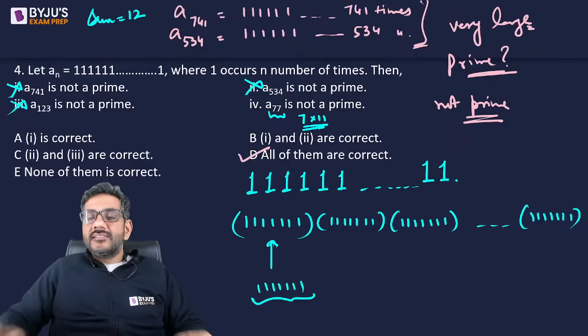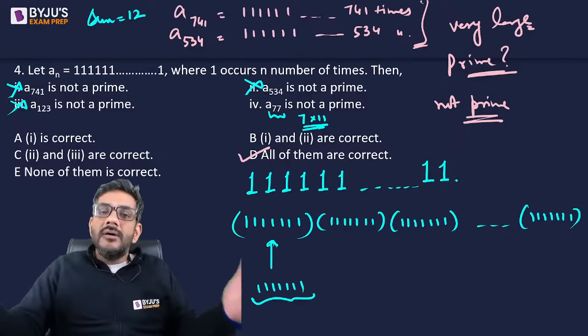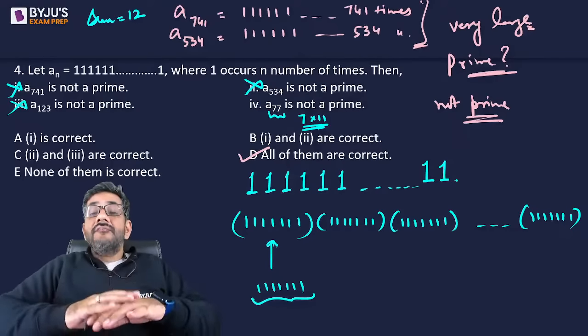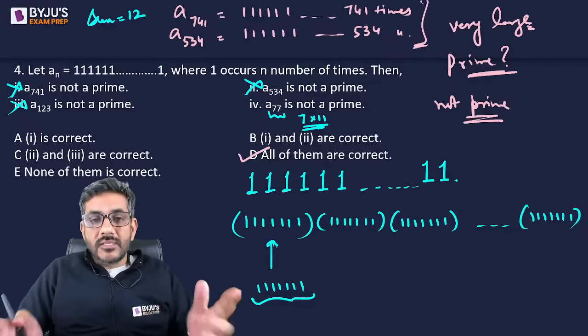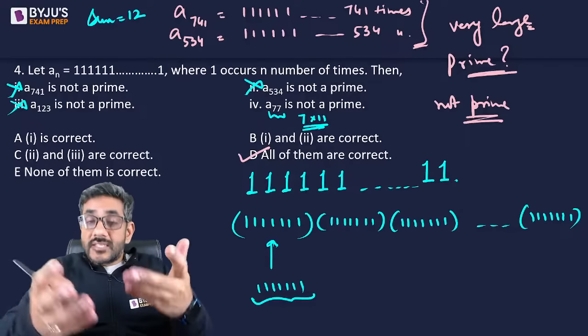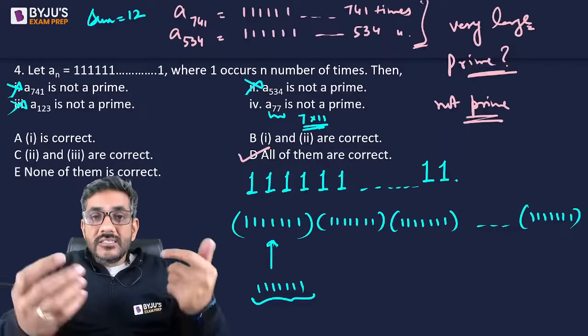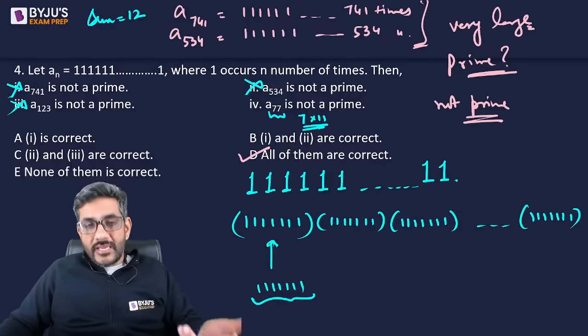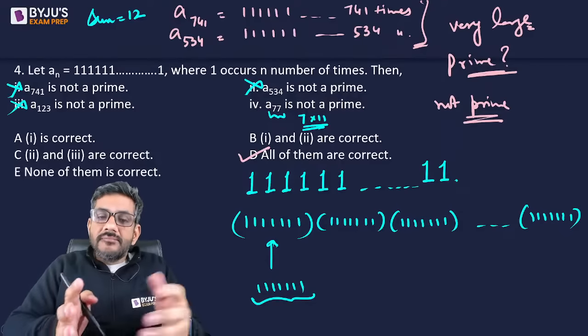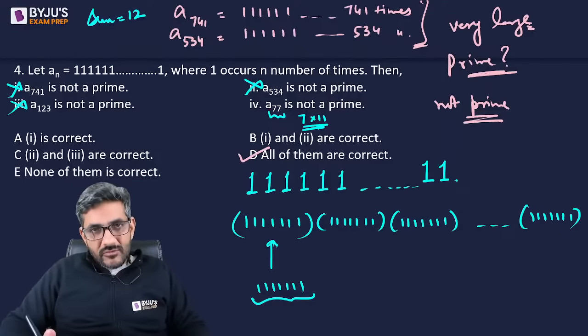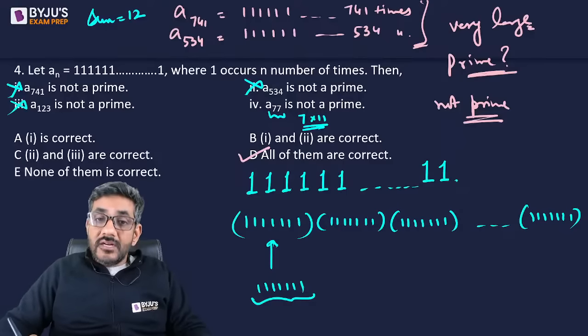And if each of the pairs is divisible by 7 times 1, the whole number is divisible by 7 times 1. And if the whole number is divisible by 7 times 1, it is not prime, because it is divisible by a number which is not the number itself. Similarly, I can make 7 pairs of 11 times 7, so it is also divisible by 11 times 1.